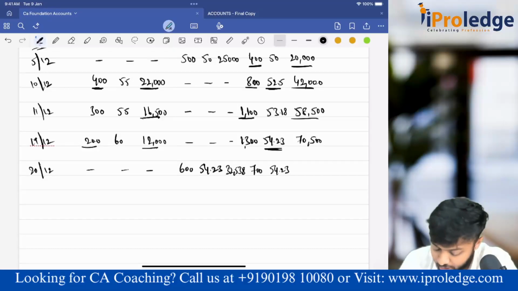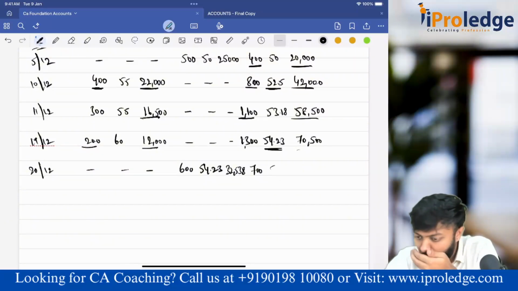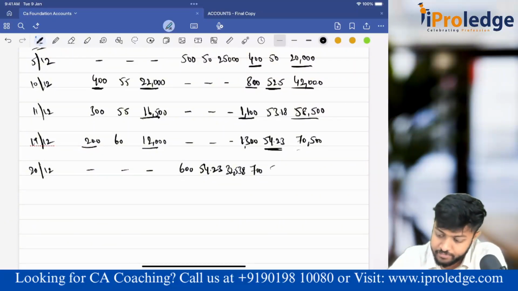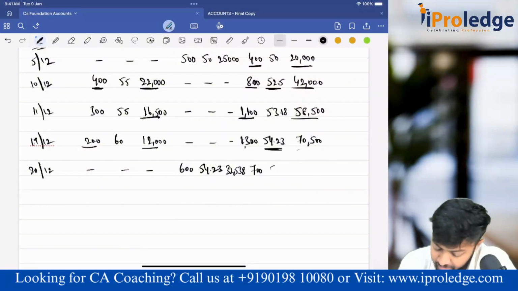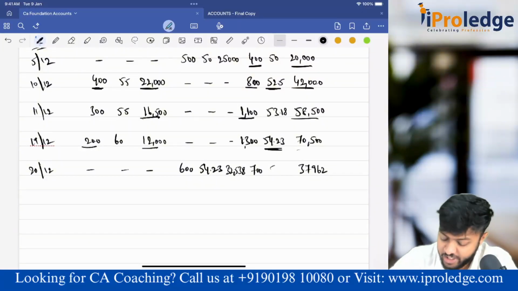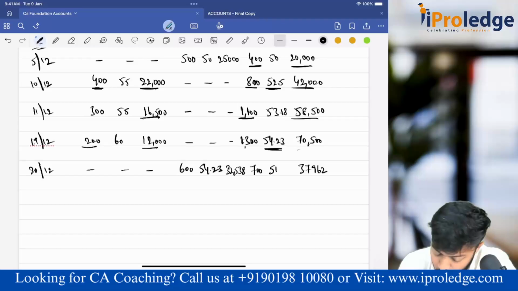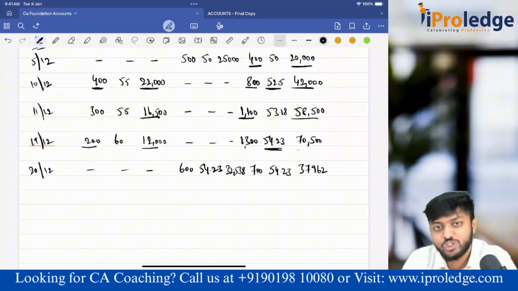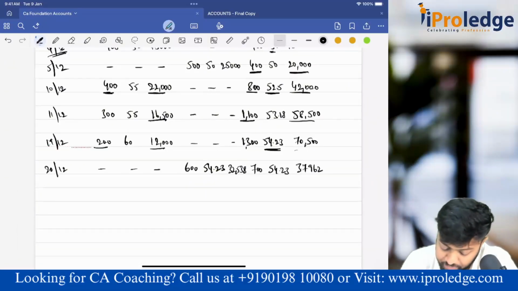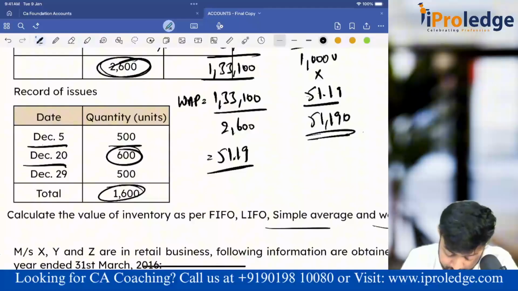Or the best thing you can do is, from 70,500 subtract 32,538, you will get 37,962. This 37,962, if you divide by 700, you will get 54.23. Same number you get, because we have issued also at the same average. The average did not change. Then what happened?